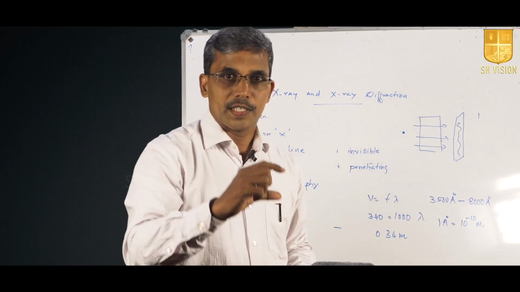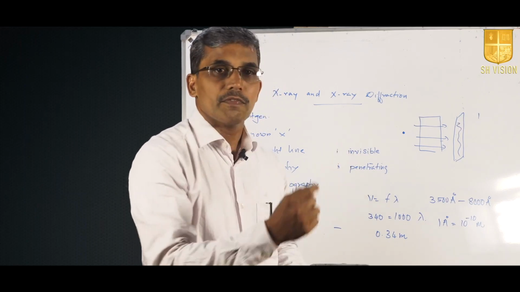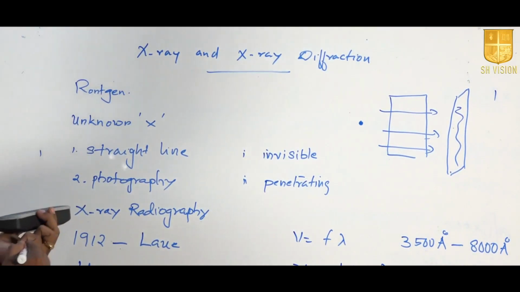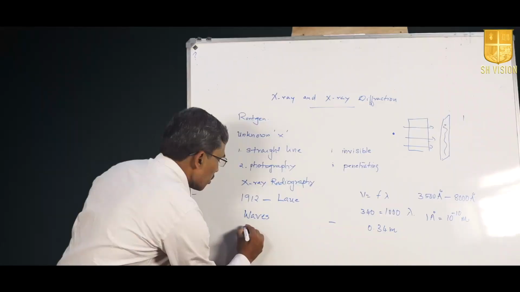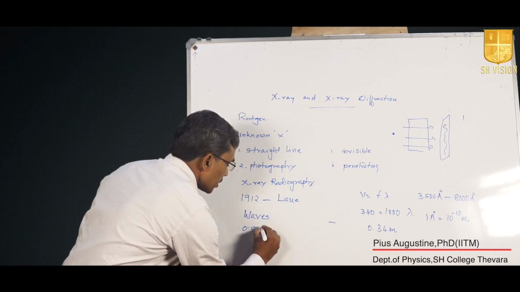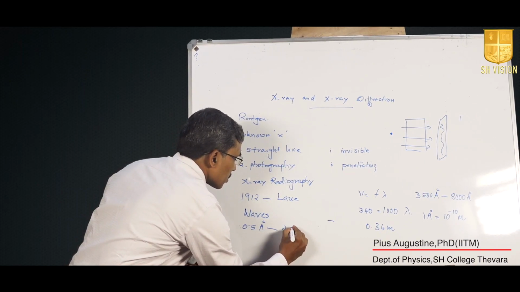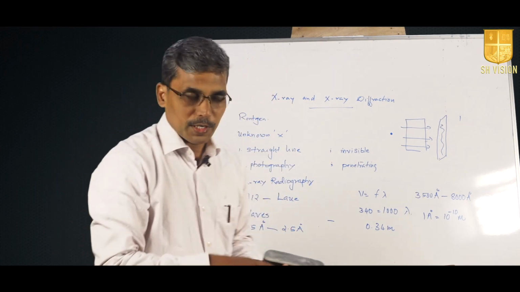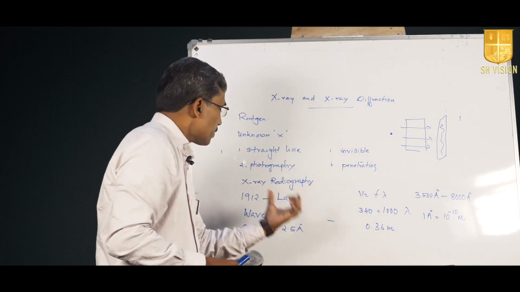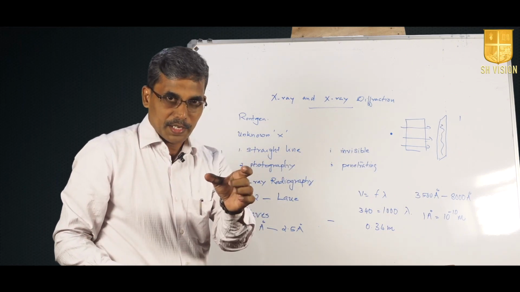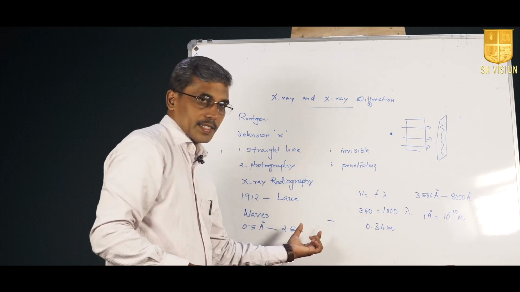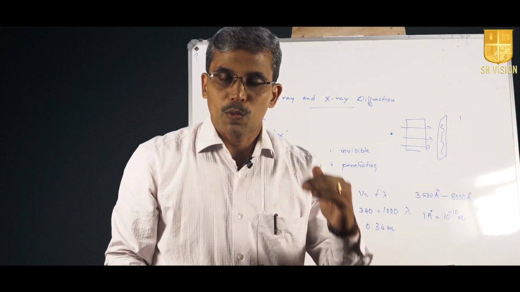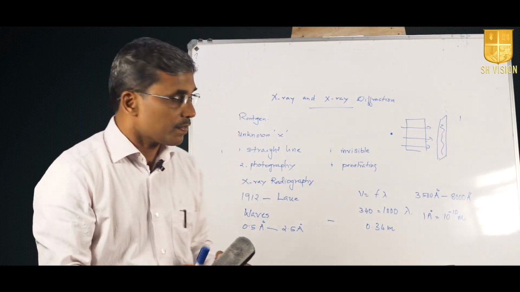It is the interplanar spacing which decides whether this wave will be reflected or not. That interplanar spacing is approximately 0.5 angstrom to 2.5 angstrom. So only the X-ray beam having a wavelength in this range will be diffracted by the crystal, and we get an approximate picture of the size of the X-ray wave that was used.